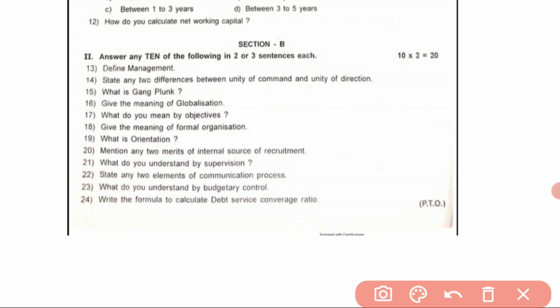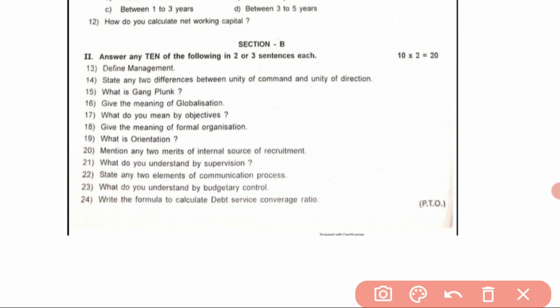The questions are: define management. State any two differences between unity of command and unity of direction. What is gangplank? Give the meaning of globalization. What do you mean by objectives? What do you mean by formal organization? What is orientation? Mention any two merits of internal source of recruitment.